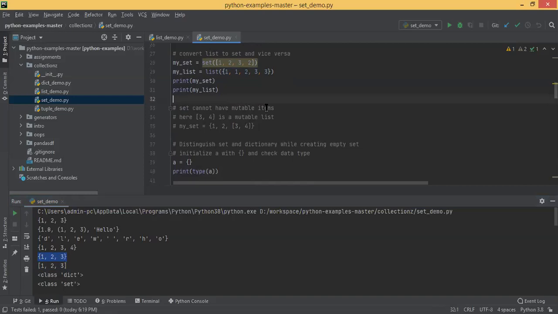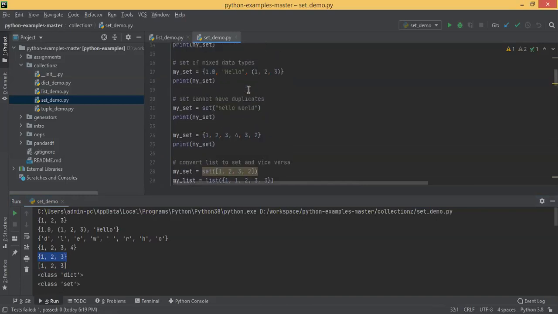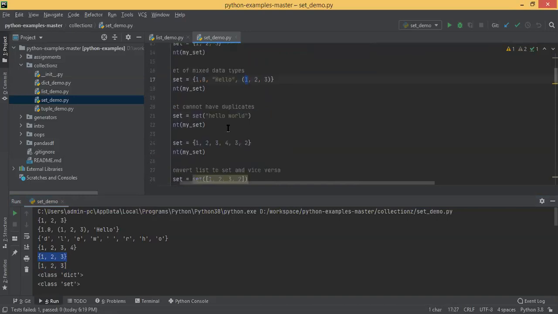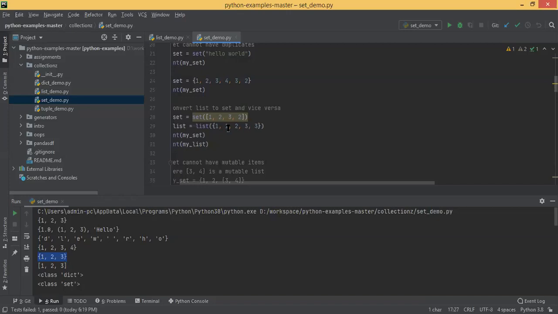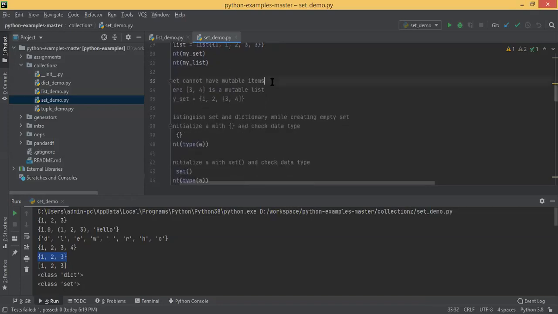A set cannot have mutable elements. You cannot just create a set and inside that pass a list. That's why, when we created a set of dissimilar elements, this is a float, this is a string, and intentionally we created a tuple, not a list. A list is mutable, so a set doesn't allow elements to be mutable. It should be all immutable elements. That's why we shouldn't add any mutable elements to a set. That's another important feature you can remember.